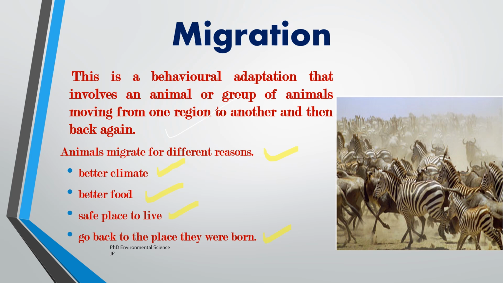Then, returning to the places they were born. Some animals like sea turtles show a behavior called natal homing. This means they return to the same beach where they were born to lay their eggs. This behavior ensures that the next generation has a safe and familiar environment for hatching.